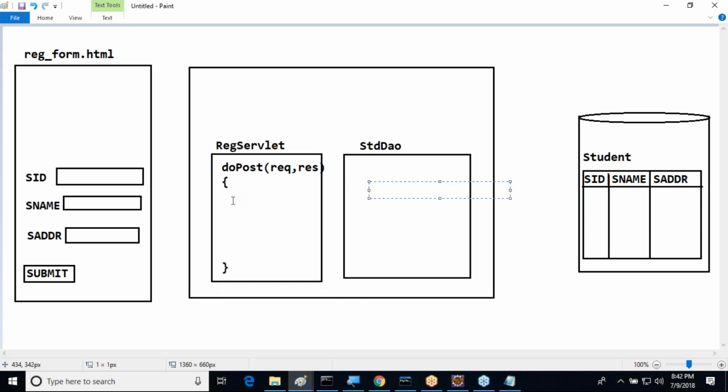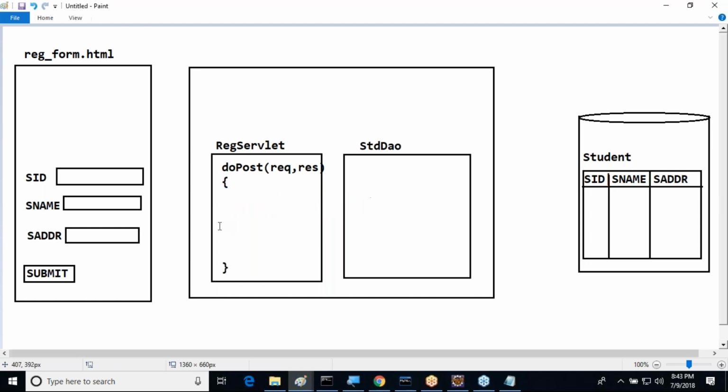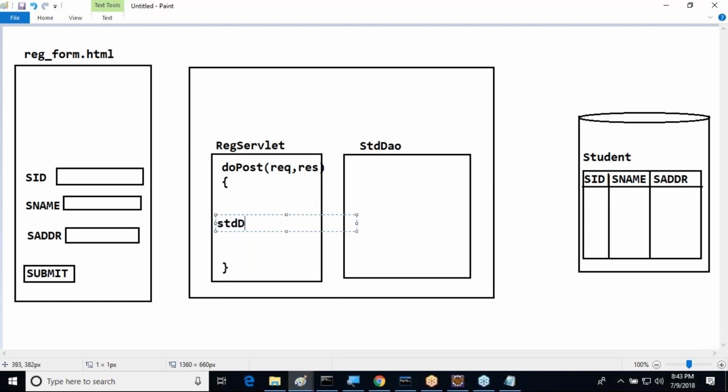Right, sir. Now what I will do here is, first of all, create a StudentDAO object, new StudentDAO. Here we can understand it. StudentDAO exists, and here we can call the studentDAO.add method. Three parameters are provided.